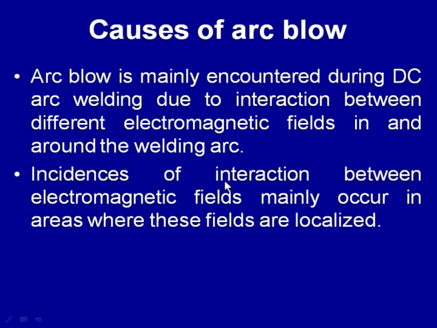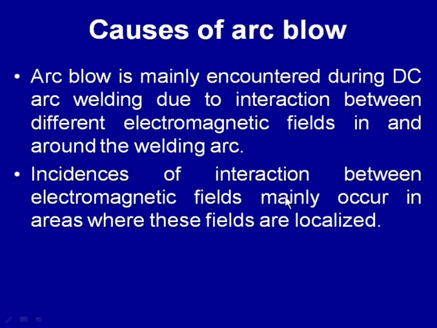The incidences of interaction between the electromagnetic fields mainly occur in the areas where these fields are localized. If the electromagnetic fields are uniformly distributed around the arc, then the chances for this kind of interaction are reduced.